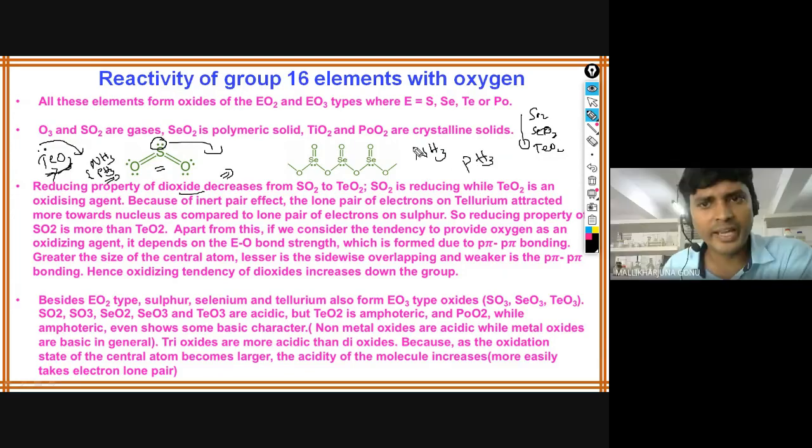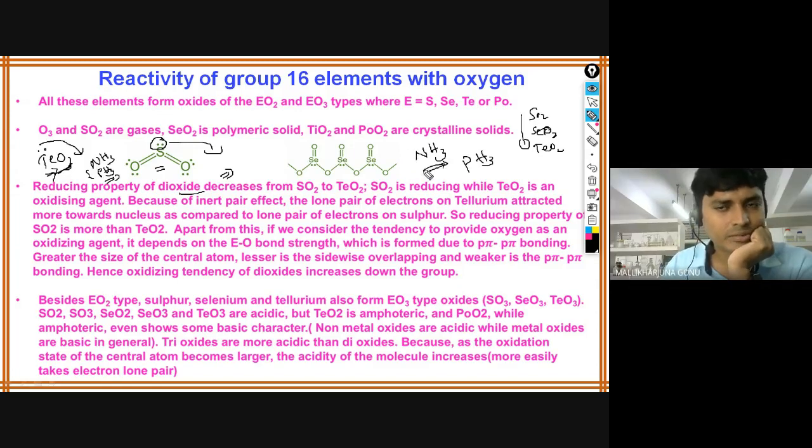NH3, sir. Why? NH3 is basic, but why? Nikhil, why is NH3 more basic? All of you should watch the recorded videos once again. Why is it basic? Because the lone pair of electrons can be given easily in NH3, whereas compared with PH3, the lone pair of electrons cannot be given easily.